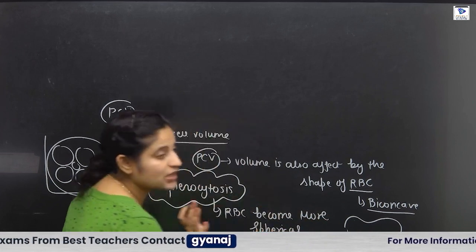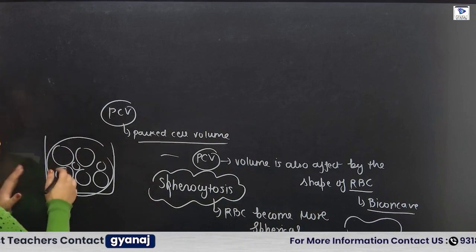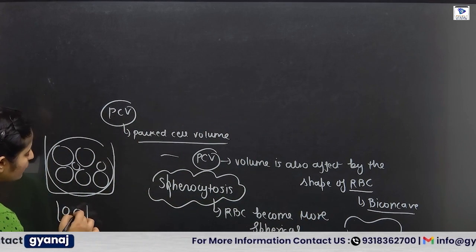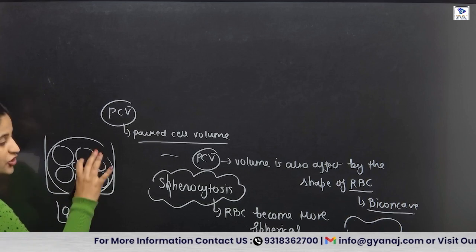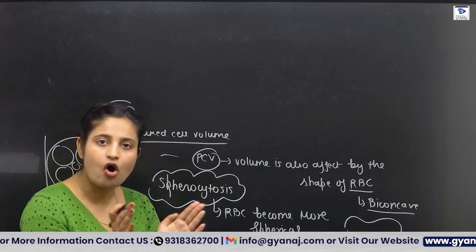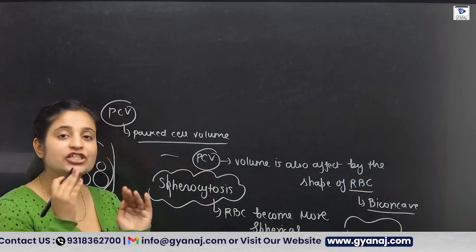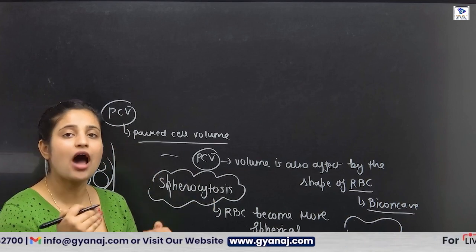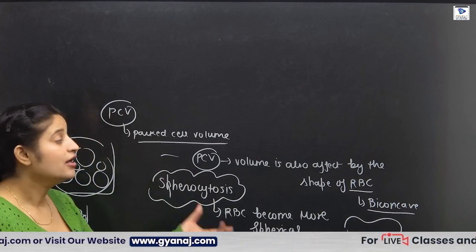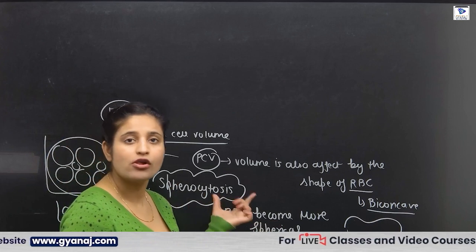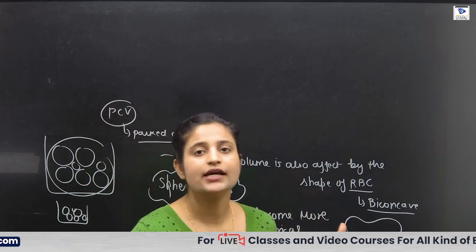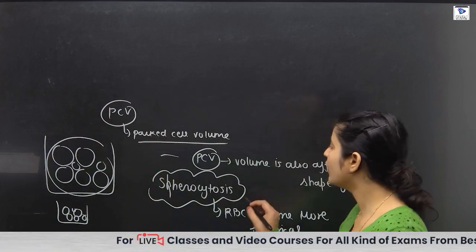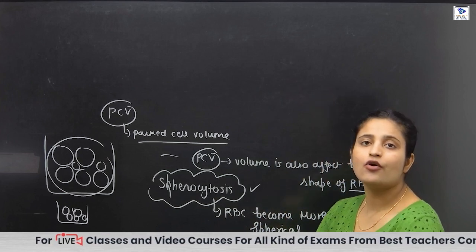So when RBC become more spherical, the cells are going to be more packed. Yes or no? When they become more spherical, they start getting more packed, due to which the amount of PCV will increase. So the PCV volume is also affected by some clinical conditions. For example, we have one condition, which is spherocytosis.